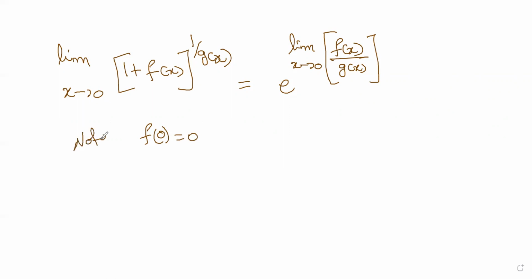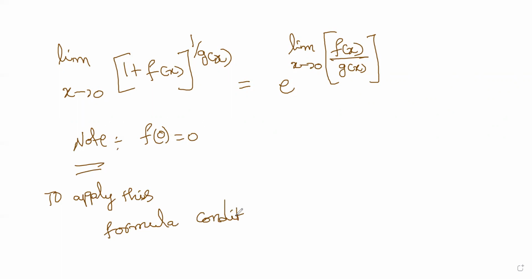Note the conditions to apply this formula.